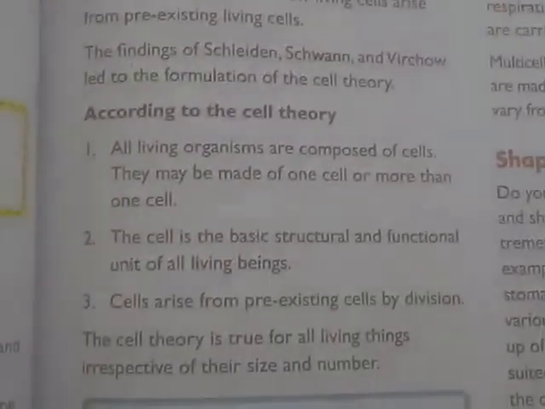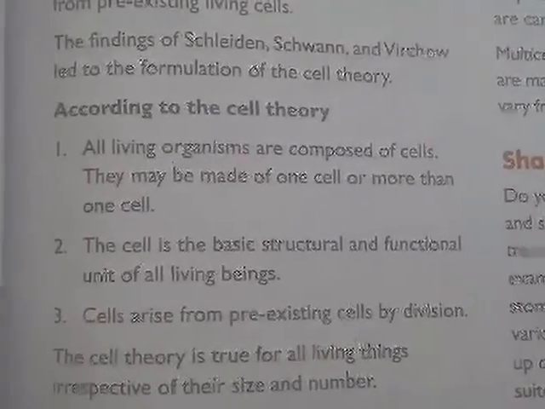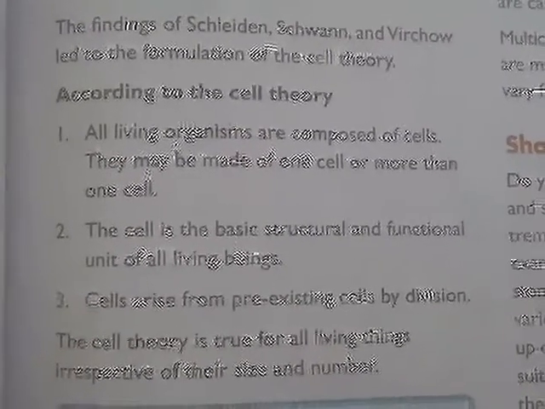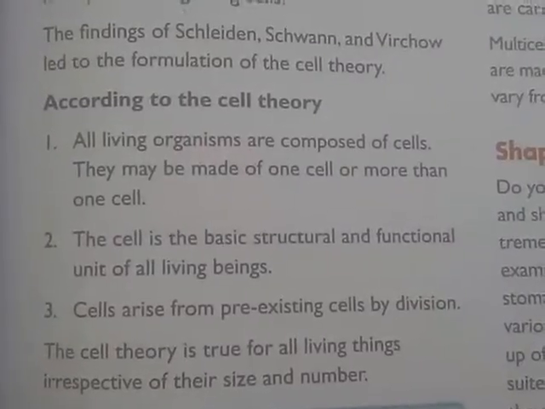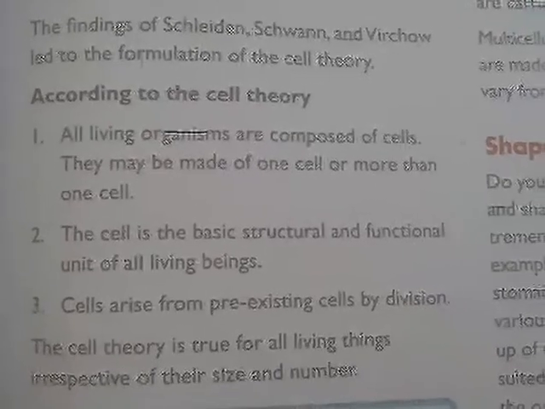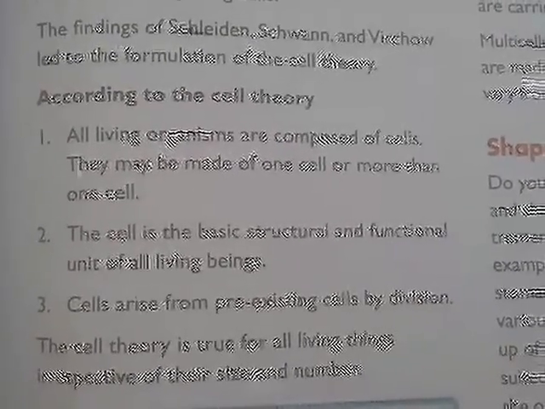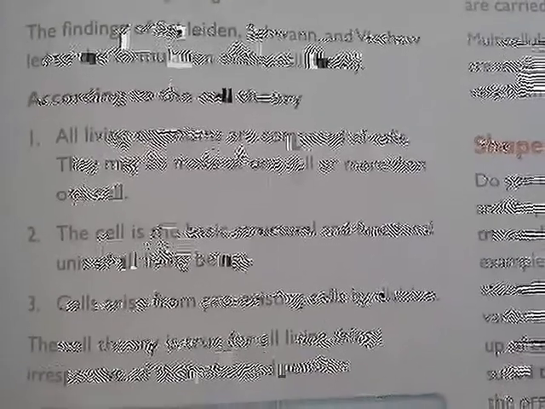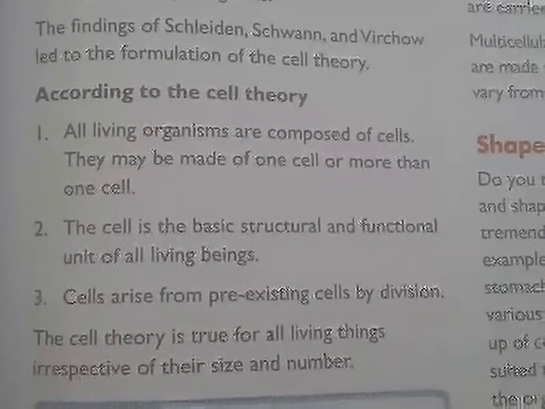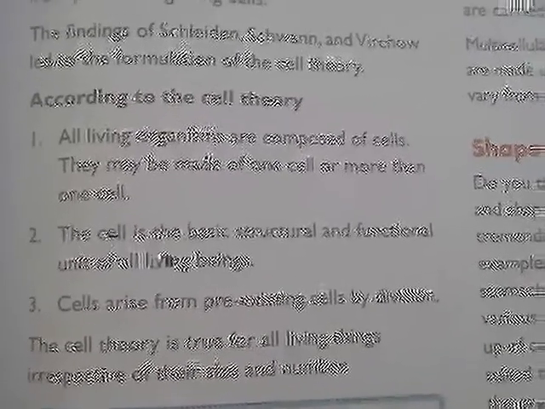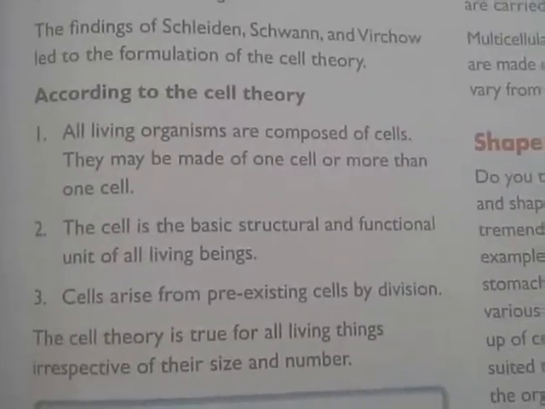With the help of this, cell theory came out, and it's given to us out here. Number one point of cell theory: all living organisms are composed of cells. They may be made out of one or more than one cell. So the first point says that all living things are made out of cells. If those substances are not made out of cells, then it's not a living thing. It can be a single cell or millions and millions of cells.